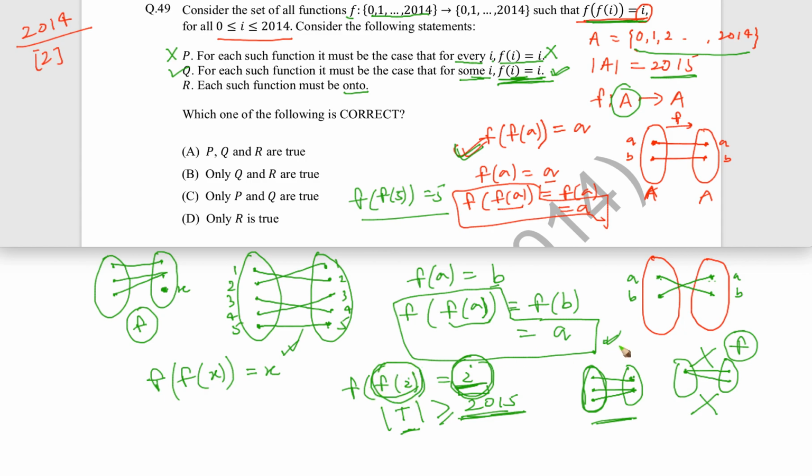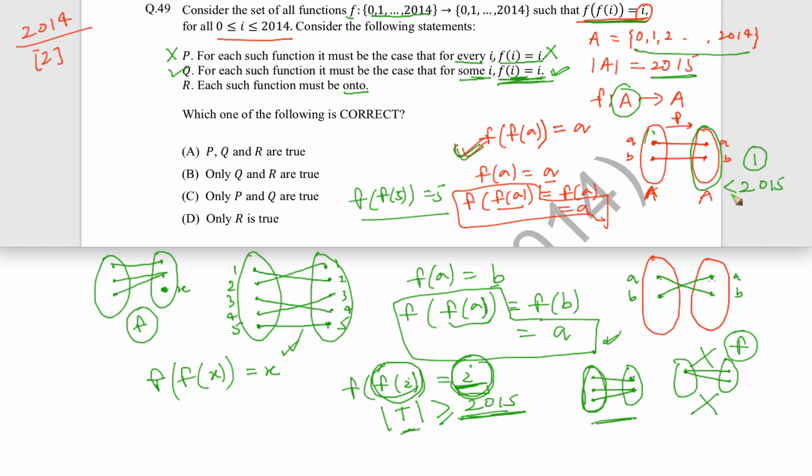Now again, this set A has 2015 elements, and any element can create a maximum of one image only. So 2015 elements can only create a maximum of 2015 images only. So from this side we are seeing that the number of images cannot exceed 2015.